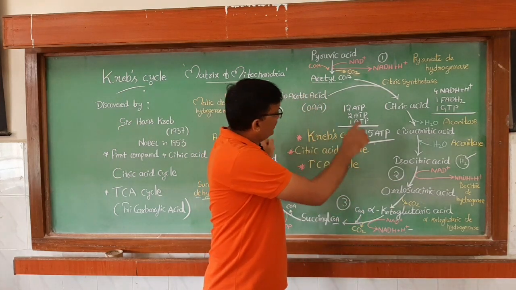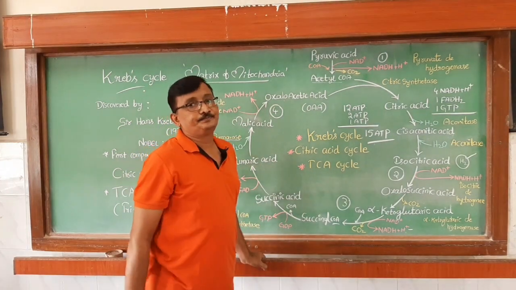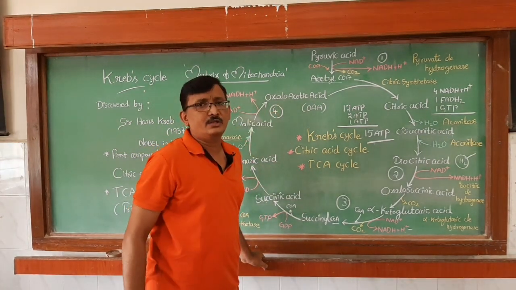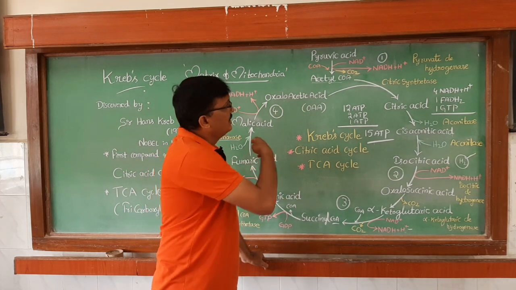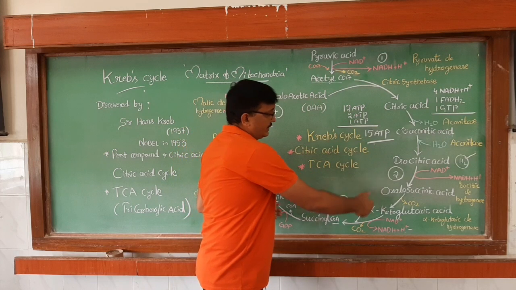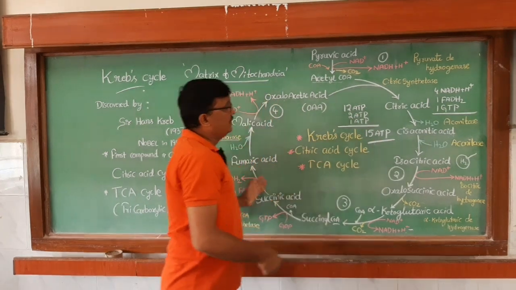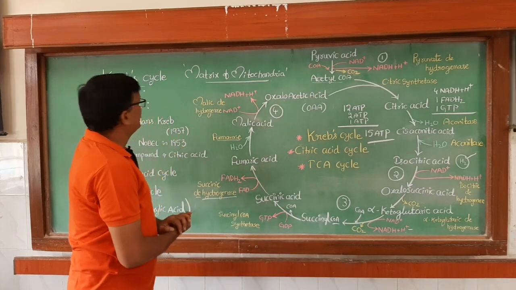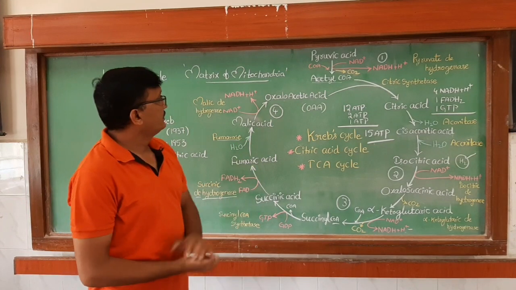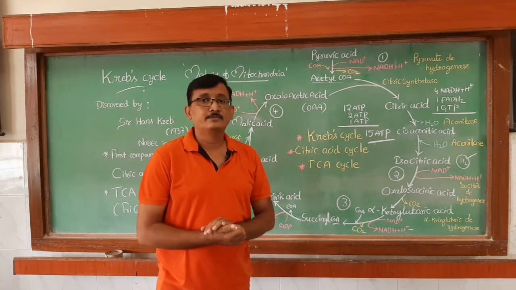If you learn the cycle, then it is very easy to write. No need to memorize by rote, because this is a cyclic process. These are continuous steps, and they are very easy if you learn them one by one. Okay, so that's all. This is about the Krebs cycle, which takes place in mitochondria.